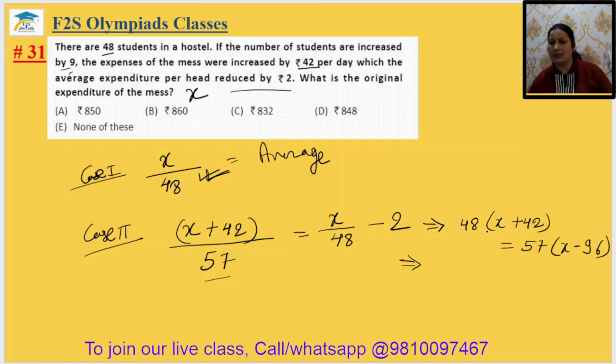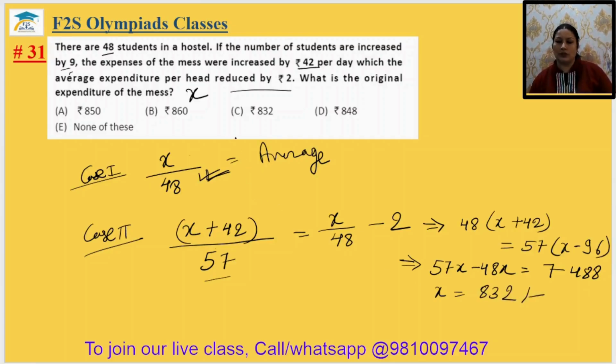This implies 57x minus 48x, so I'm just writing on this side 57x minus 48x, equal to 48 multiplied by 42 plus 57 multiplied by 96. That is your 7488. So x will be equal to 57 minus 48, 9x. So x will be equal to 7488 divided by 9, that is your 832 rupees.